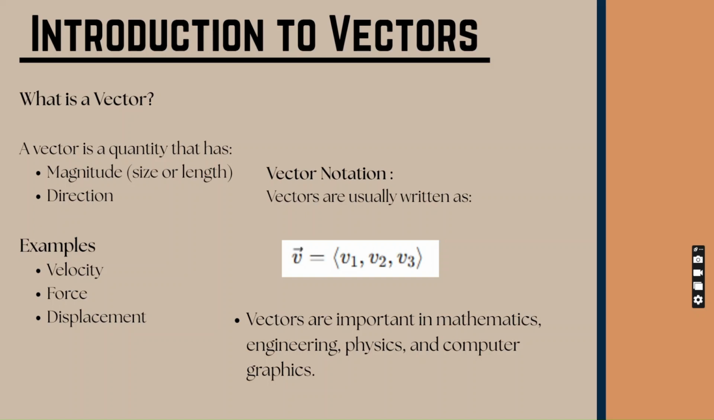Here, vectors are often represented using arrows above the letter V, or ordered pairs and components. As an example, the vector angle bracket 2, 3 represents a movement of 2 units along the x-axis and 3 units along the y-axis. So this is an example of a vector having 3 components, the v sub 1, the v sub 2, and v sub 3.